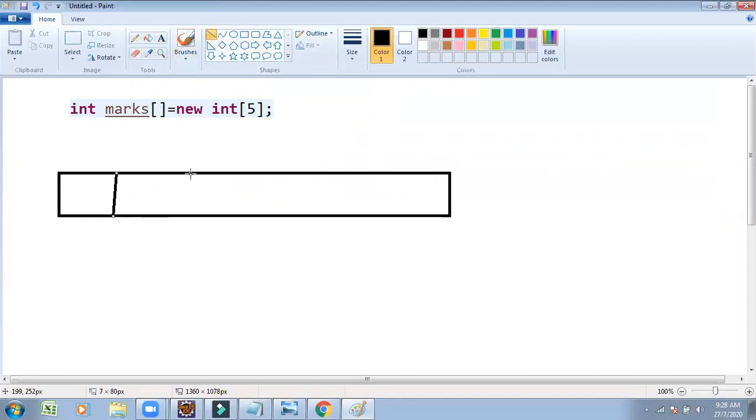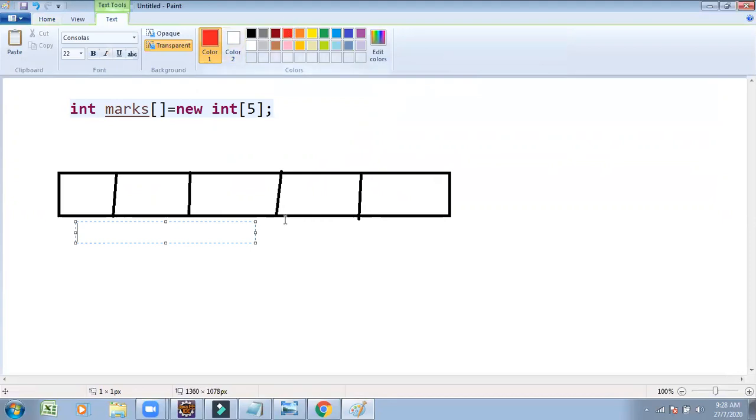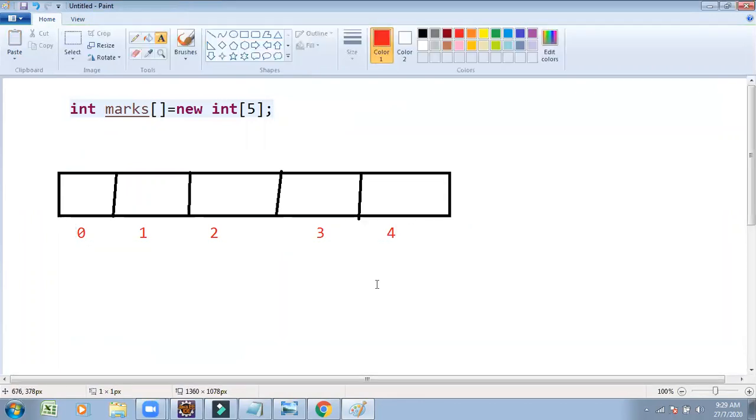Array index starts with 0 and ends at n-1 position. Total 5 students. Index of 0, index of 1, index of 2, index of 3, index of 4. So these are the elements we are going to store.